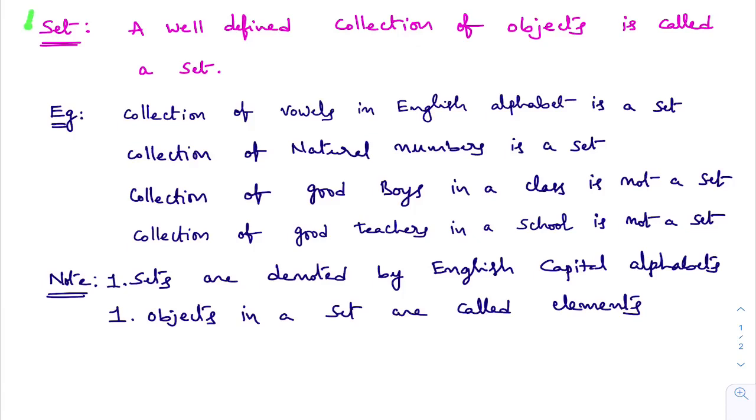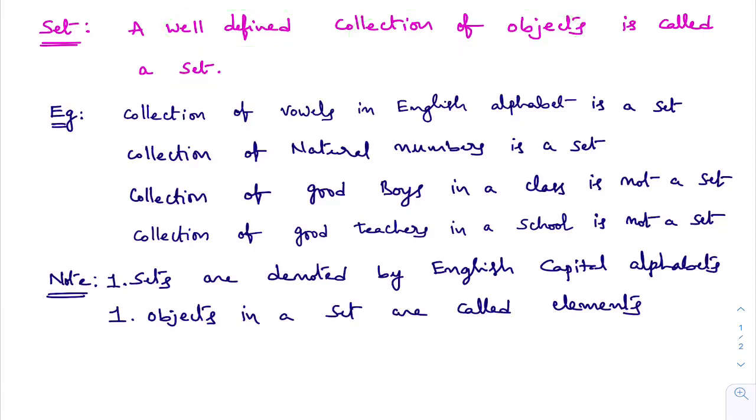You see, what is a set? In this class, we are going to learn what is a set, which is a set, which is not a set, all those things we are going to discuss. What is the definition of a set? A well-defined collection of objects is called a set. A well-defined, this plays a very important role in this definition. Well-defined collection of objects is called a set.